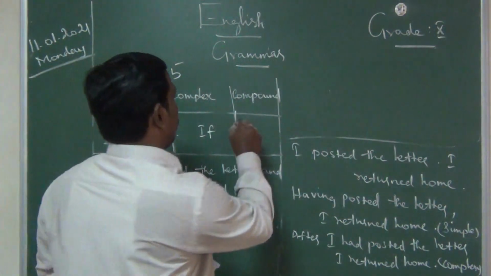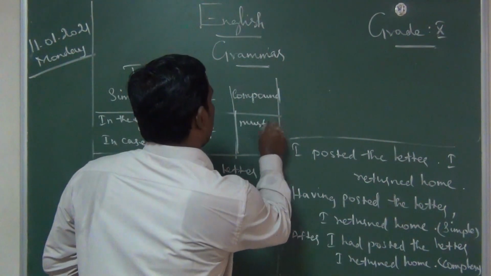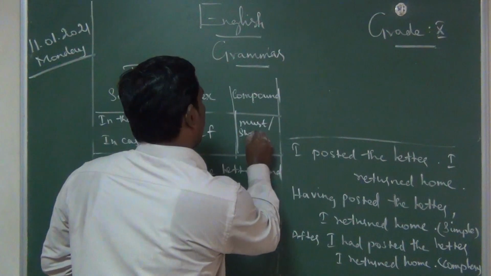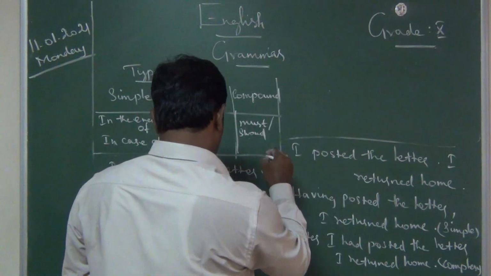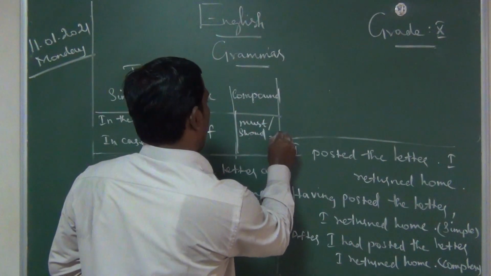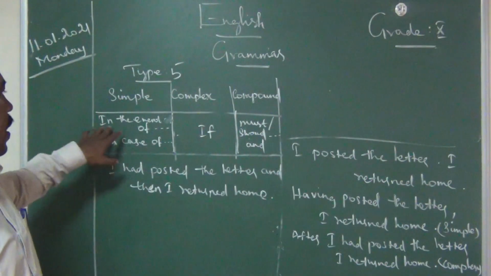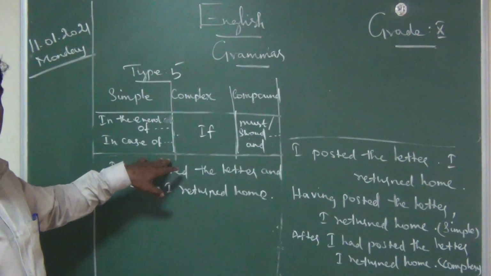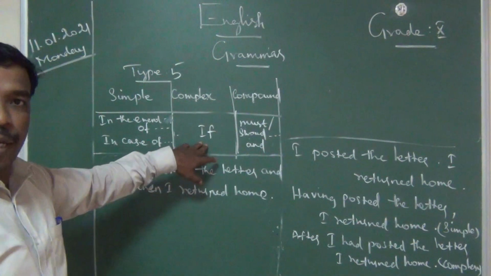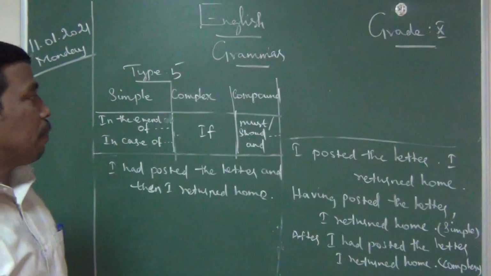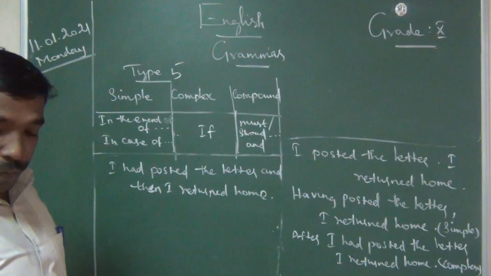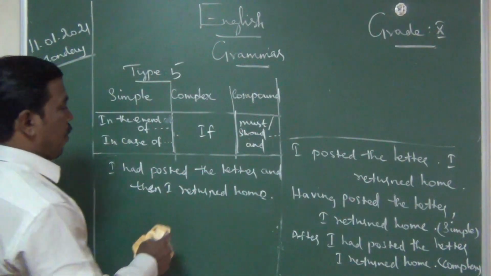For compound, must or should and. What is the connecting word? In the event of, in case of. For complex, if. For compound, must or should, and we can use. Okay, right fast.